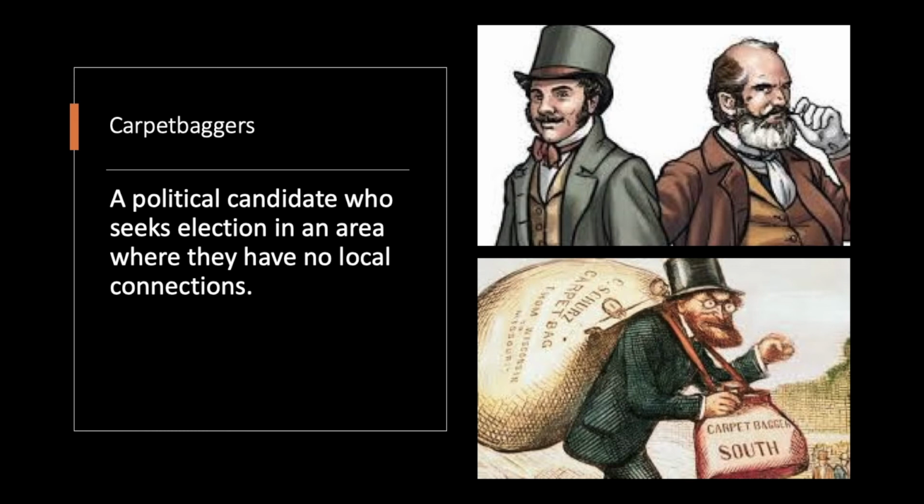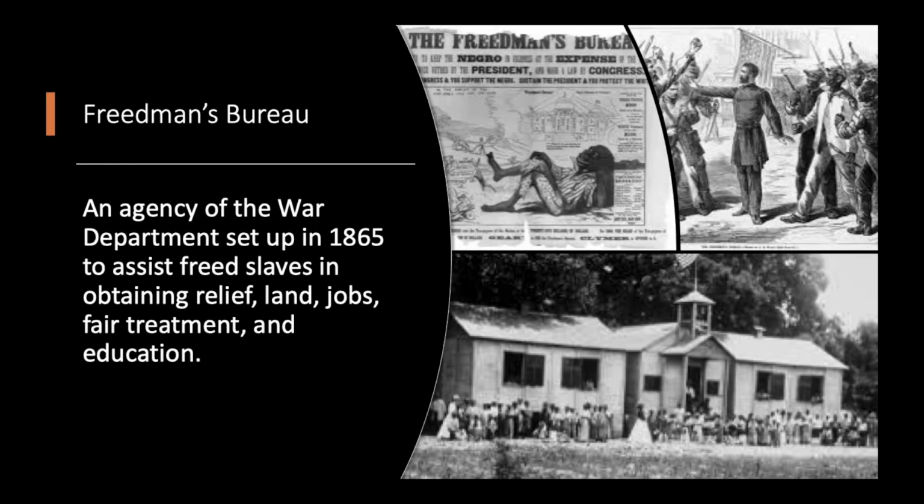Next word is carpetbaggers. This is a political candidate who sought election in an area where they have no local connections. So mainly these guys, when we're talking about the Civil War, would come from the North and go down to the South, kind of transplant just for the purpose of getting elected. So that's a carpetbagger.